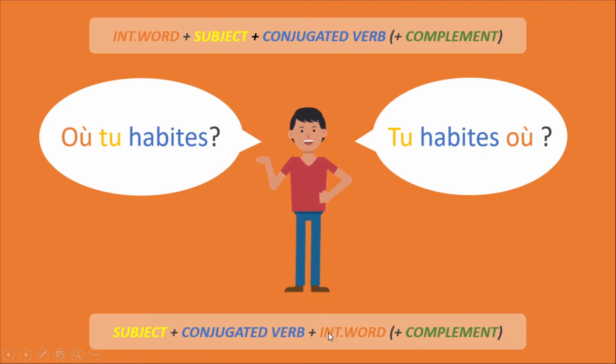The other way is you start the question by the subject, then the conjugated verb, and at the end, the interrogative word. And if you want, a complement. Tu habites où? Also, where do you live? Both of them are correct. Où tu habites? Tu habites où?